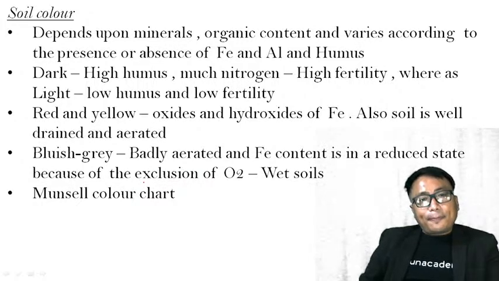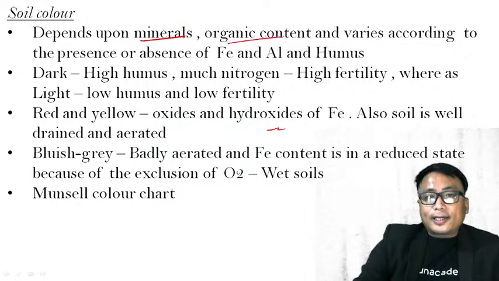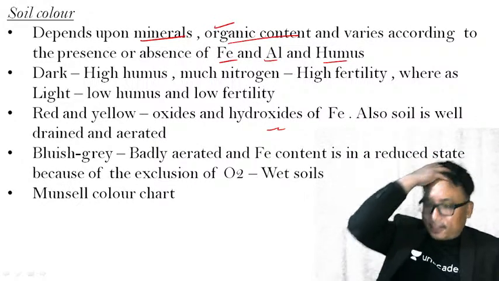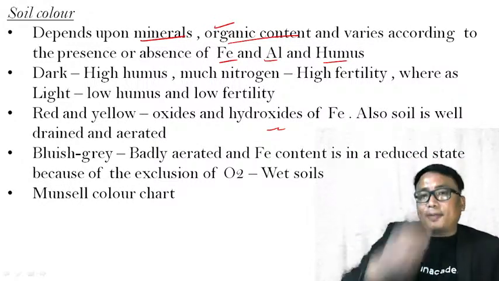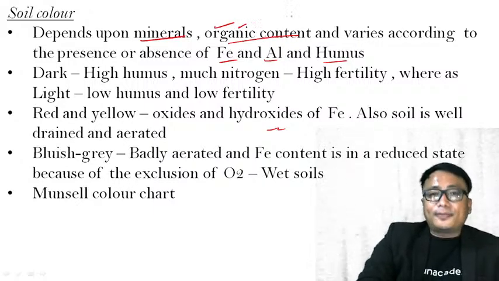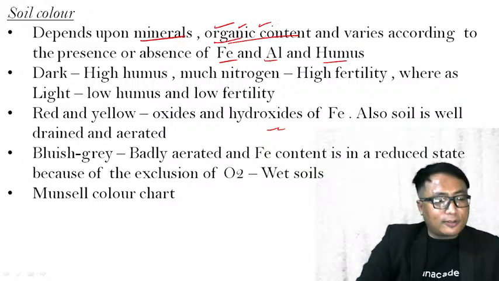Now, the color of the soil depends upon what? It depends upon the mineral, organic content, and varies according to the presence or absence of iron, aluminium, and humus. Clear? Organic content can be supplied by the organic matter, that is the plants and animals. The decay of plants and animals, yesterday I have already discussed with you. The organic matter is nothing but the supply from the plants and animals after they decay, decompose, becomes part of the soil. That is the organic content of the soil.